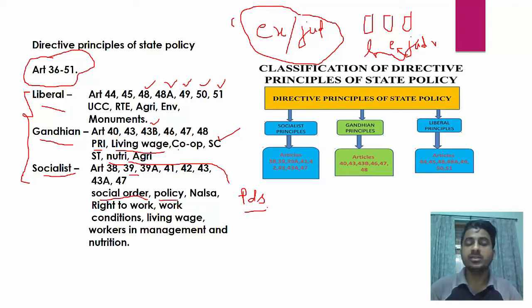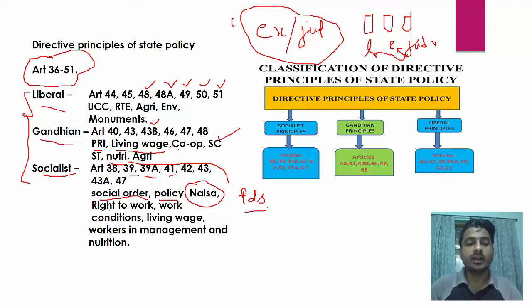39, policy which has to be followed by the state in formulating its laws. Then 39A is NALSA. What does NALSA mean? Free legal aid. This is the National Legal Services Authority, the short form. So free legal aid has to be ensured because there are many people who cannot afford lawyers for themselves. So they have to stay in jail for a long time. So to avoid it, there is free legal aid.